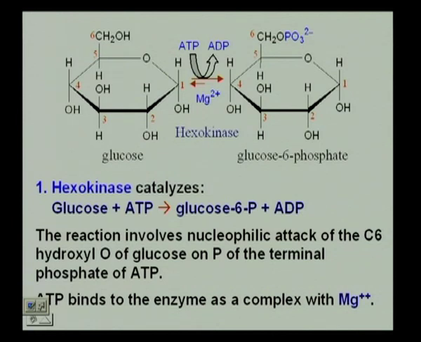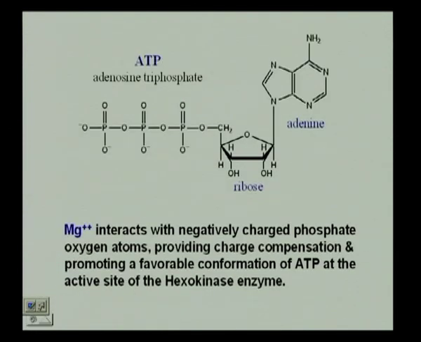Now, why would we have magnesium there? What is ATP? ATP has a large number of negative groups. There are 3 phosphates one after the other. Magnesium interacts with the negatively charged phosphate oxygen atoms and provides charge compensation, and also promotes a favorable conformation of ATP at the active site of the hexokinase enzyme.